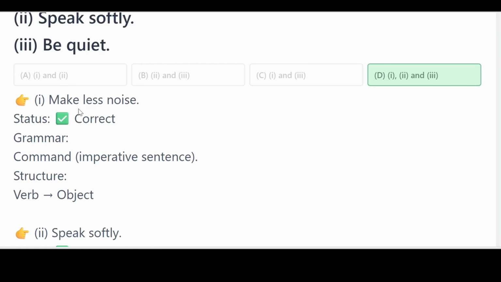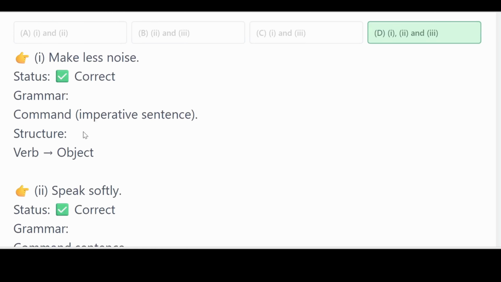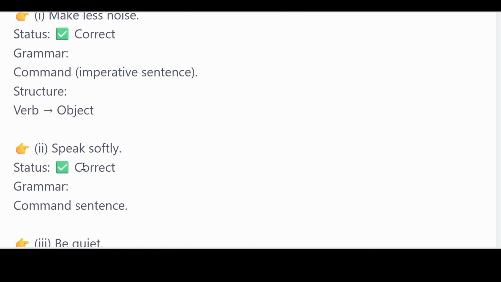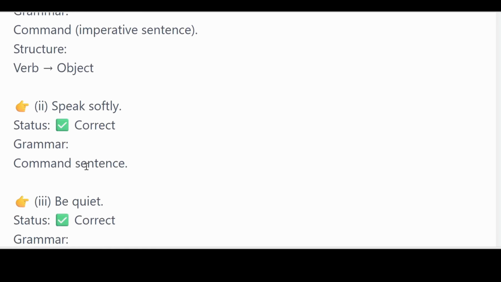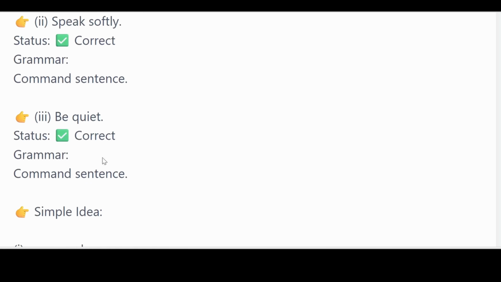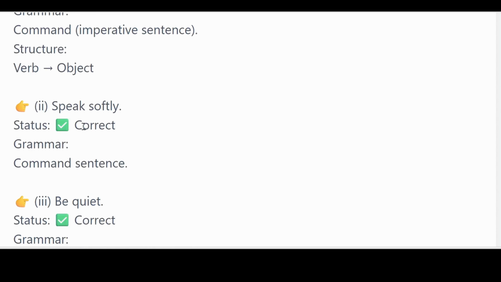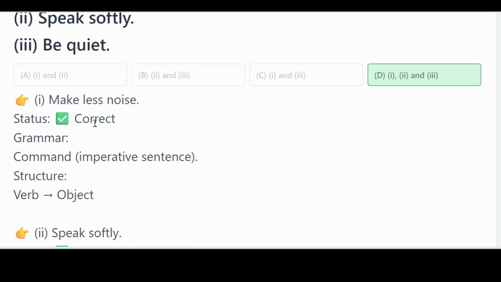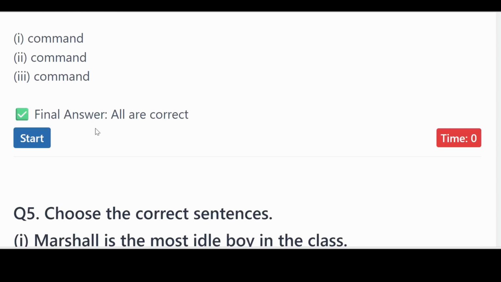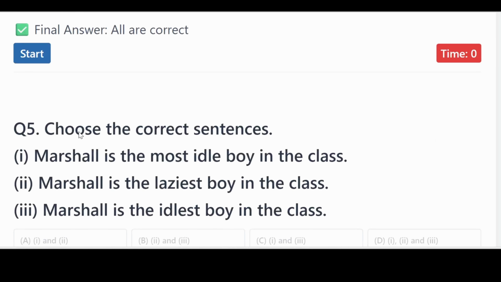If you look at sentence 1, it says make less noise. It is a command, that is an imperative sentence. That is something that needs to be met. So the structure is verb and then object. What about number 2? Speak softly. This is also a command sentence. What about number 3? Be quiet. This is also a command sentence. We're trying to give a command, that is be quiet, speak softly, or make less noise. So final answer, all of these statements are correct.